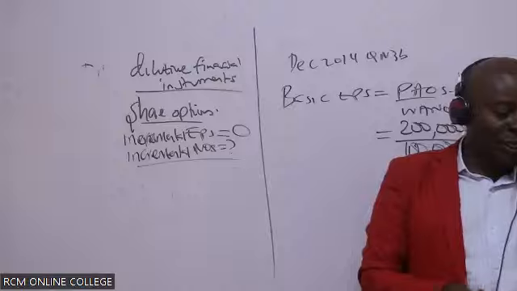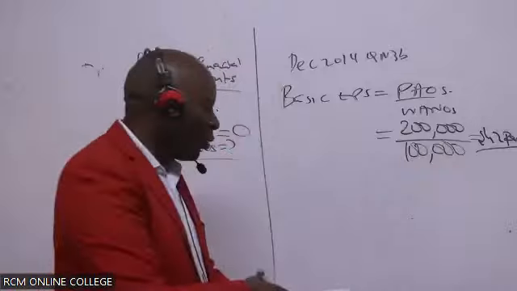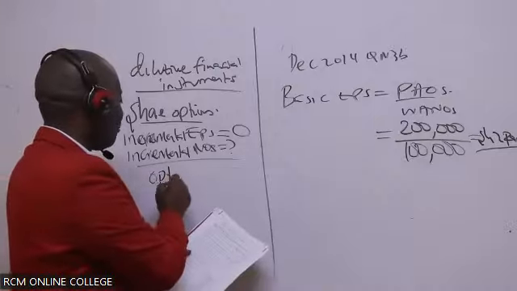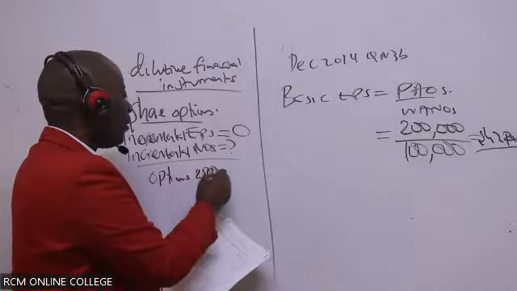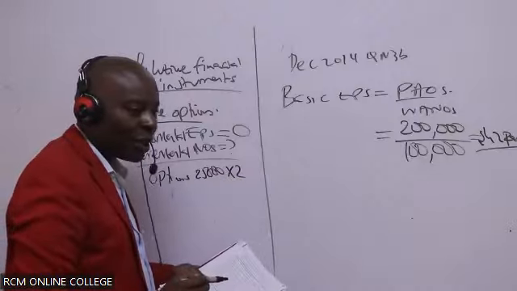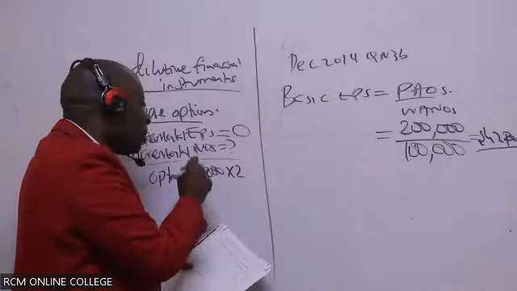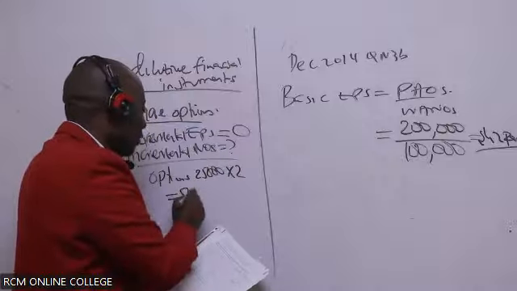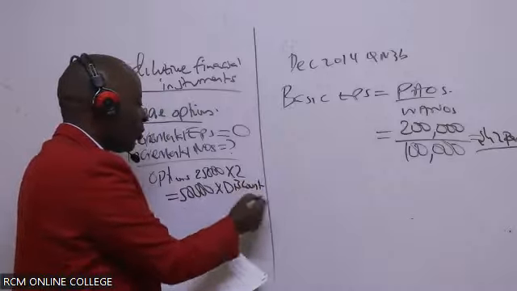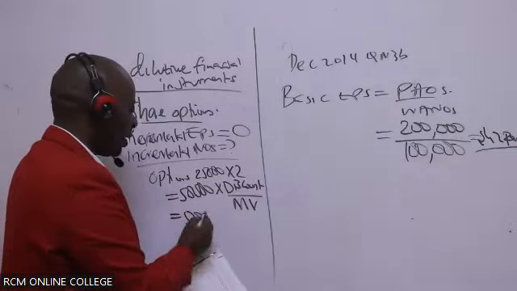Looking at this properly, the number of options is 25,000. But each will give them how many ordinary shares? 2 ordinary shares. So the shares which they are going to receive, part of it they're going to be given at a discount. The shares are supposed to be 50,000, and then times the discount over the market value.